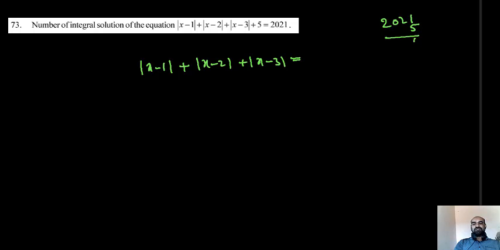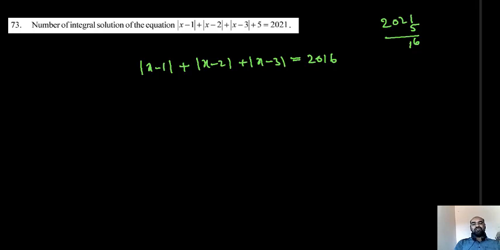So I will rewrite the question here: modulus of x minus 1 plus modulus of x minus 2 plus modulus of x minus 3 is equal to 2021, and that 5 should be subtracted. So 2021 minus 5 gives 2016. We just want to find the number of integral solutions. The solutions are integers, so it satisfies mod of x minus 1 plus mod of x minus 2 plus mod of x minus 3 equal to 2016.